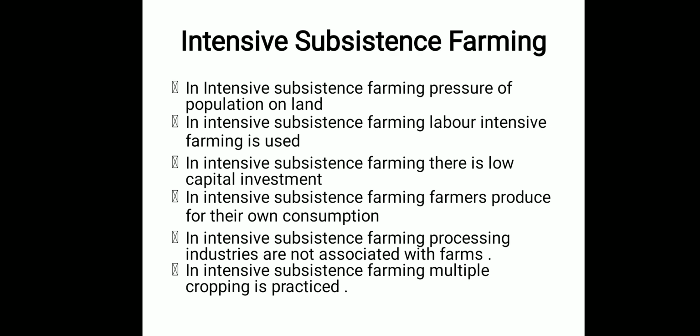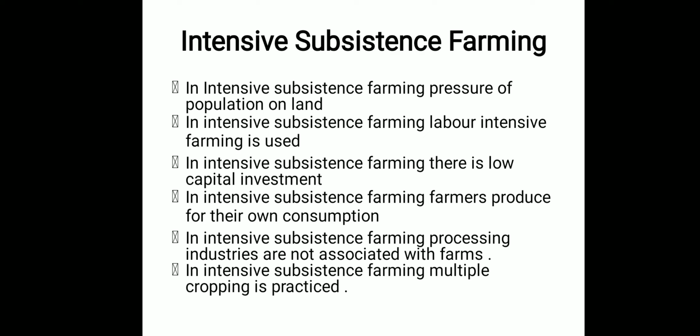And next one is intensive subsistence farming. In intensive subsistence farming, it is normally done where there is pressure of population on the land. It means we know that in India this type of cultivation normally happens because we are a highly populated country after China. And here it is also labor intensive. And in subsistence farming, there is low capital investment. We generally invest the money to satisfy our livelihood only. And in subsistence farming, farmers produce for their own consumption, as I have discussed earlier. In subsistence farming, processing industries are not associated, and we can do multiple cropping.